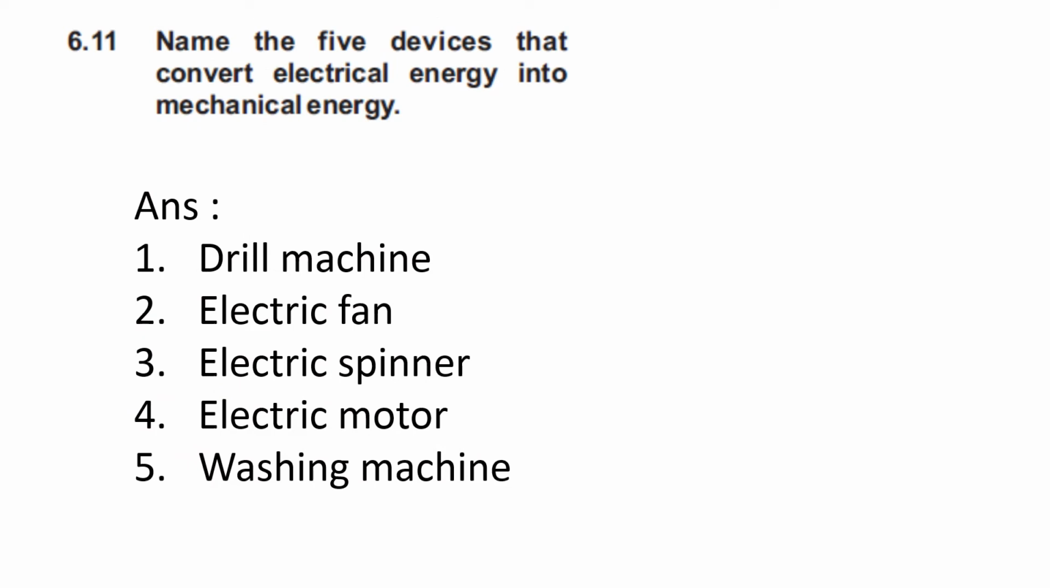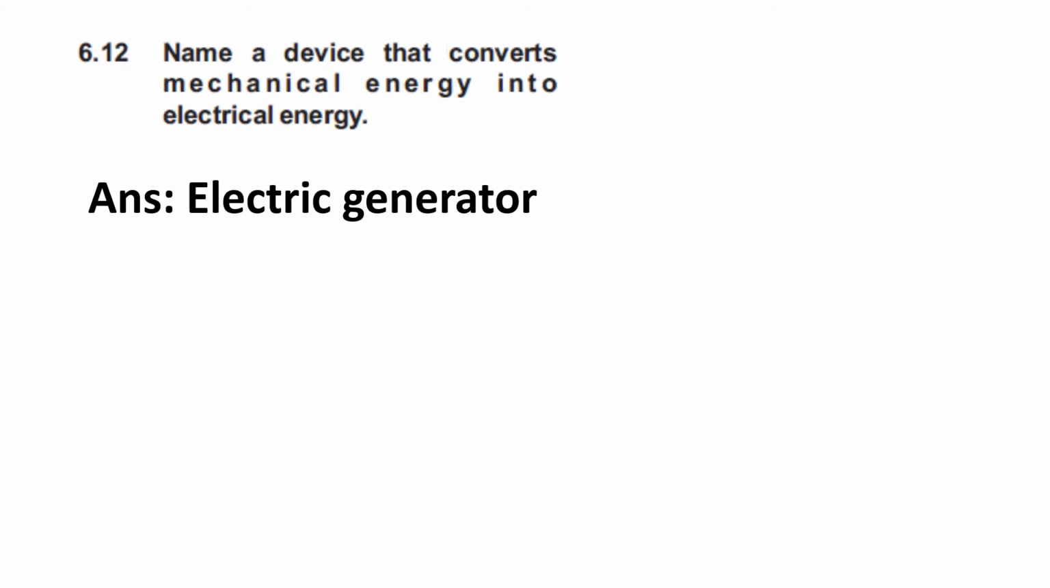6.11 is name the 5 devices that convert electrical energy into mechanical energy. You just have to write the name of the devices. First one is drilling machine, second one is electric fan, third one is electric spinner, fourth one is electric motor, and fifth one is washing machine. Then 6.12 is name a device that converts mechanical energy into electrical energy. So the name of the device is electric generator.